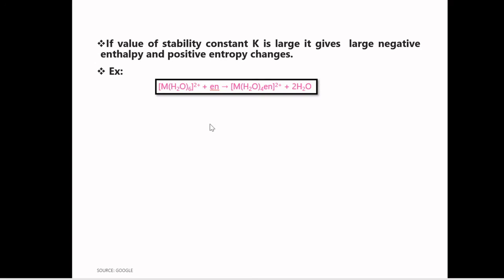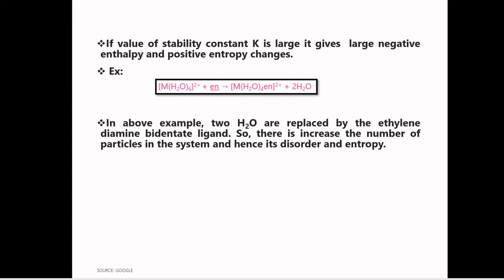See, here is the example. In the starting reactant, monodentate ligand is present, that is [M(H2O)6]2+ plus en. en means ethylene diamine, which gives [M(H2O)2(en)2]2+. In this example, in the product there is replacement of four water molecules by ethylene diamine. Means this complex is a chelate complex while the reactant is a non-chelated complex. In the above example, H2O is replaced by ethylene diamine, which is a bidentate ligand.